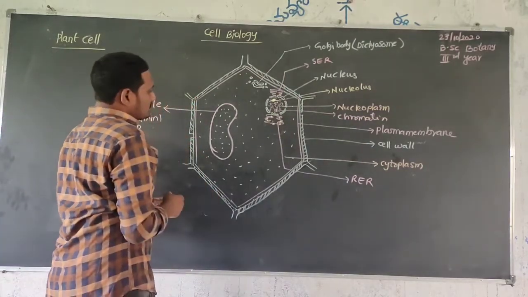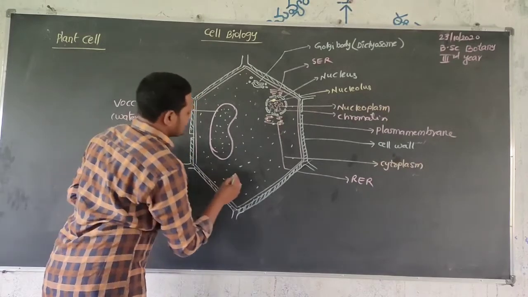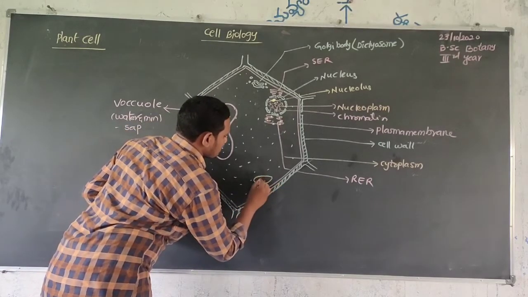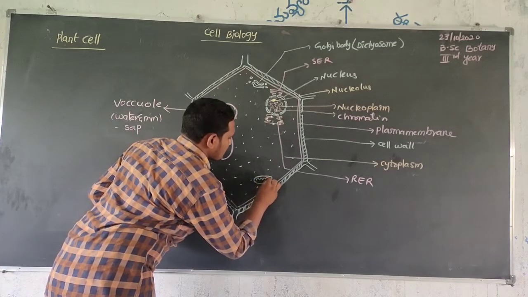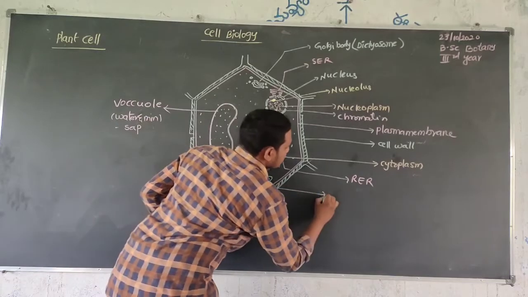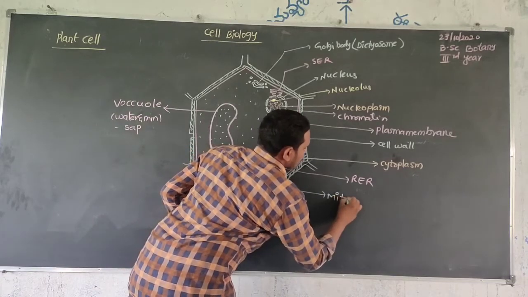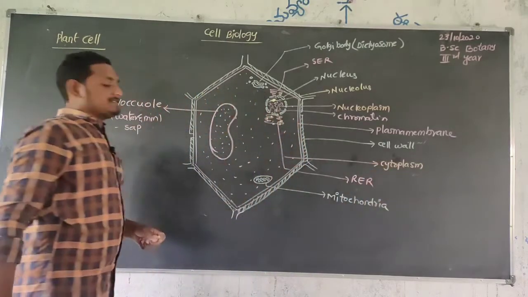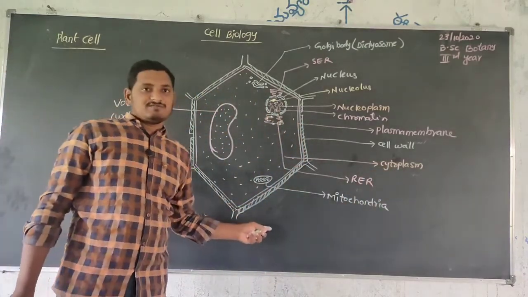Next, mitochondria are also present, which are responsible for respiration of the cell.